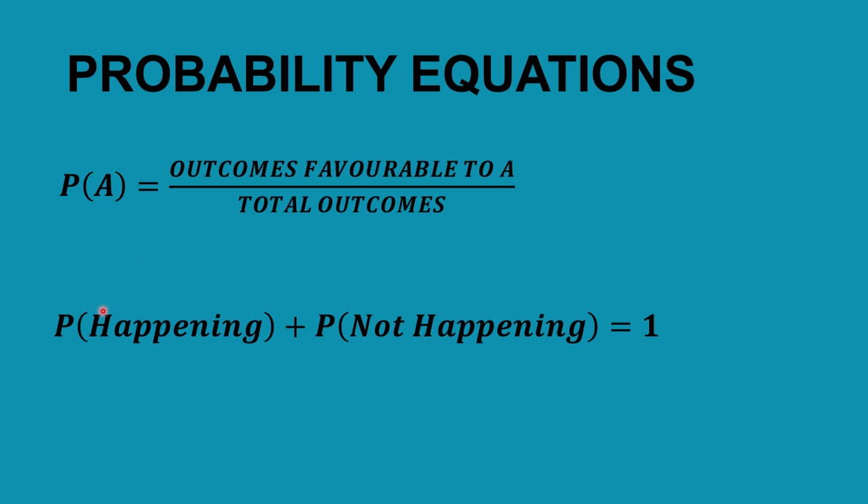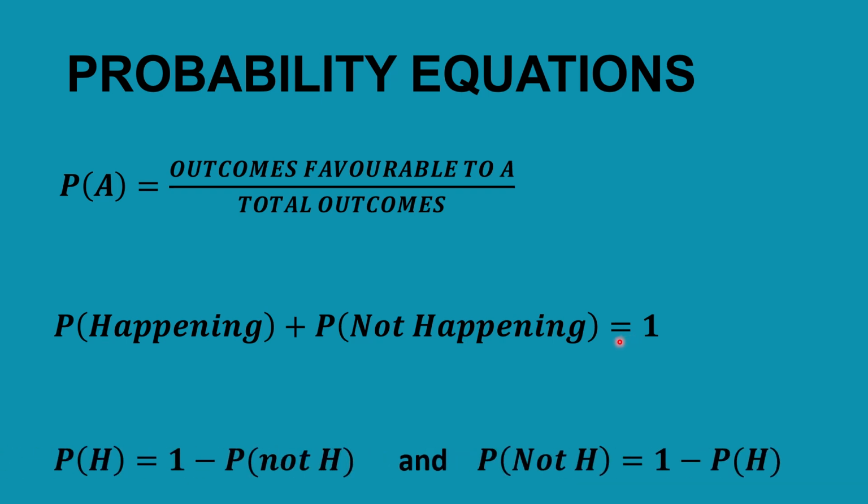The probability that an event is going to happen plus the probability that an event is not going to happen is always equal to 1. That simply means that the probability that an event is going to happen is 1 minus the probability that an event is not going to happen.